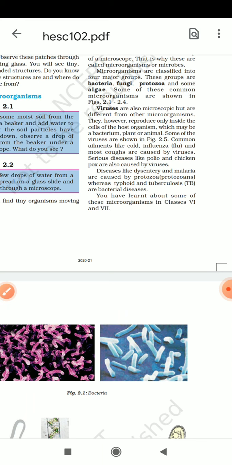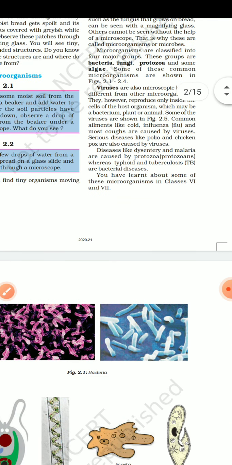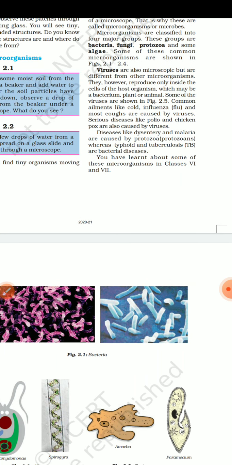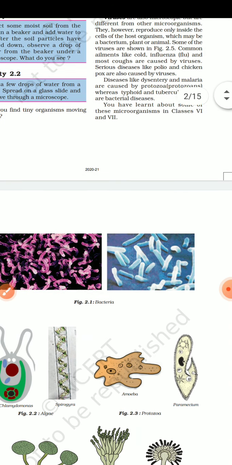Common ailments like cold, influenza (flu) and most coughs are caused by viruses. Diseases like dysentery and malaria are caused by protozoans, whereas typhoid and tuberculosis are bacterial diseases. You will have learned about some of these microorganisms in class 6th and class 7th.